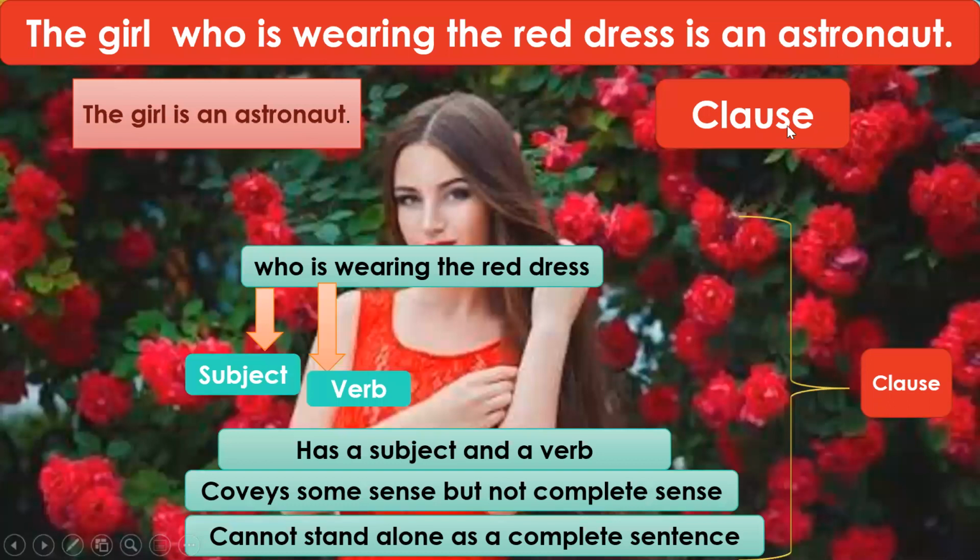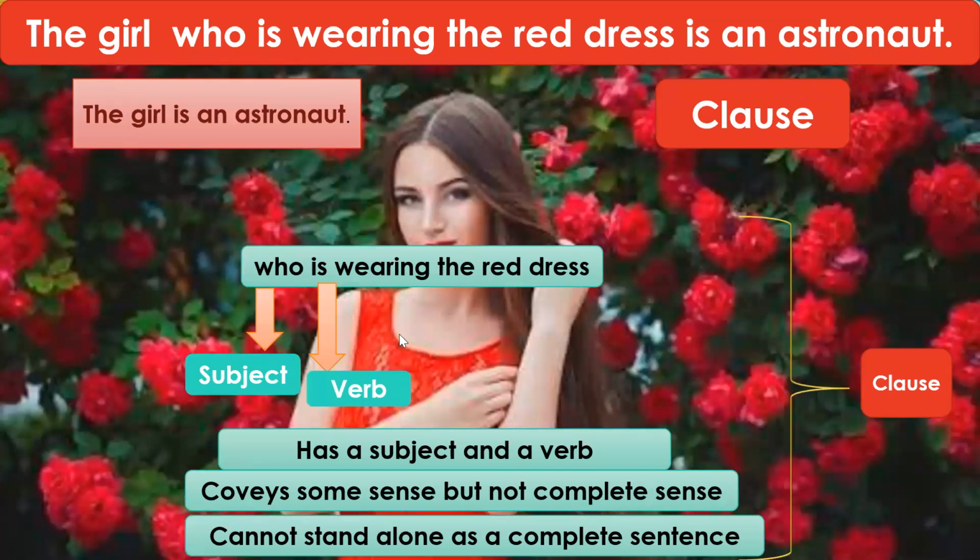We have already decided that it is a clause. Now the remaining part of this sentence is who is wearing the red dress. So let us see if it fulfills the condition of a clause. Who is wearing the red dress? Now in this part of the sentence, who is the subject, is wearing is the verb. So it has a subject and a verb. Who is wearing the red dress conveys some sense, although not complete sense. It is not making any complete sense, but it is conveying some thought, some sense.